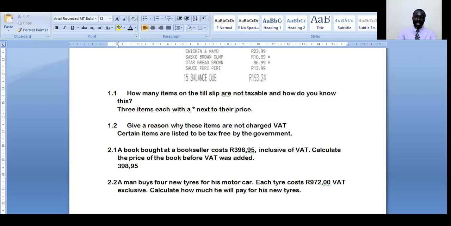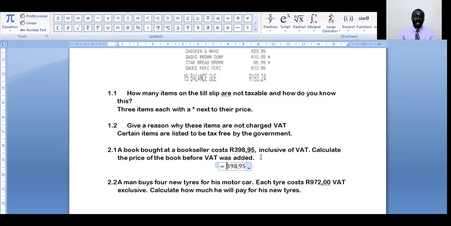Now, this item with this price, they're saying it is VAT inclusive. That is the price of the item plus 14% of that price. You see that?